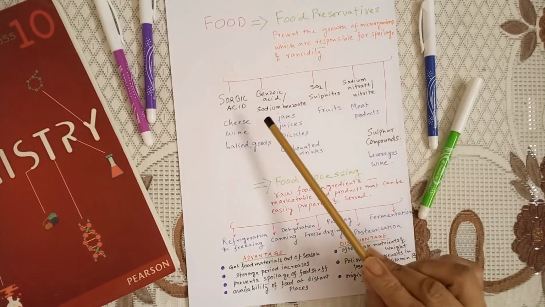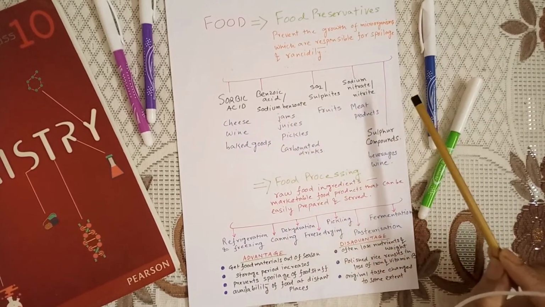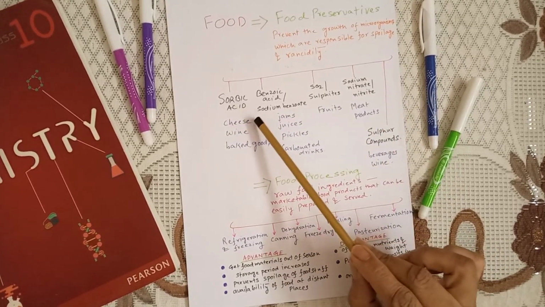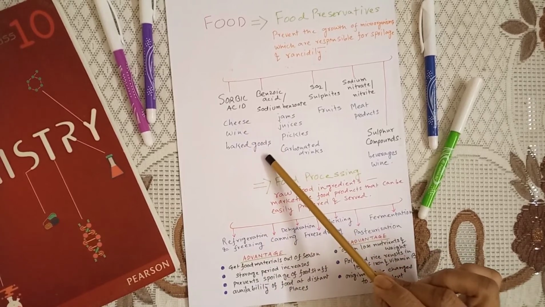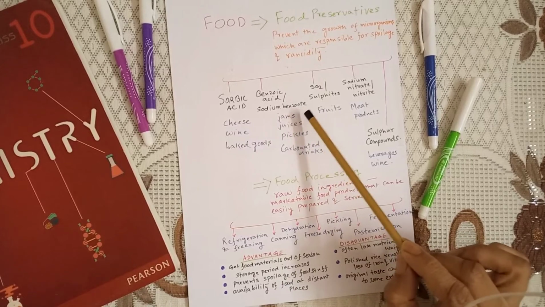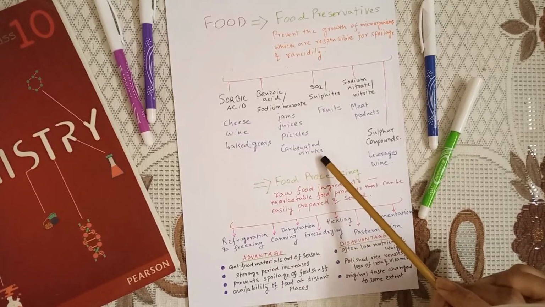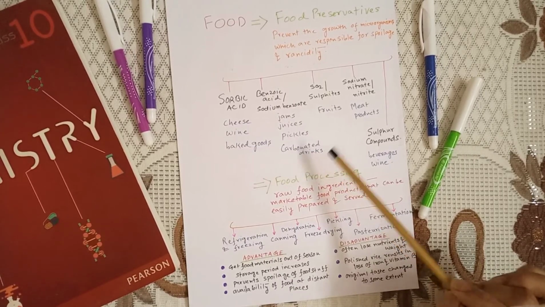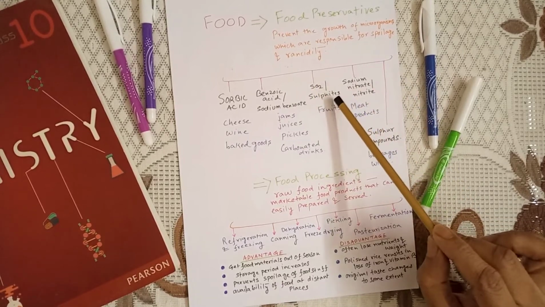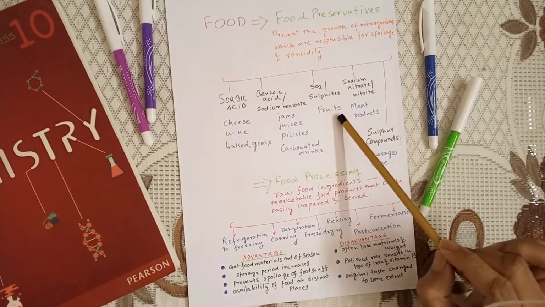Now these are some food preservatives I have written. 1, 2, 3, 4, 5. I have made 5 columns. Number 1 is sorbic acid, which is used in the preservation of cheese, wine, and baked goods. Now we have benzoic acid or sodium benzoate, used in the preservation of jams, juices, pickles, then carbonated drinks. That means the cold drinks normally. Now we have SO2, sulfur dioxide. Here we have sulfites. That is used for the preservation of food, fruits.